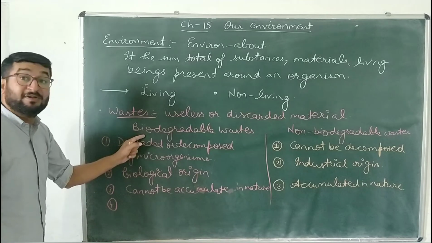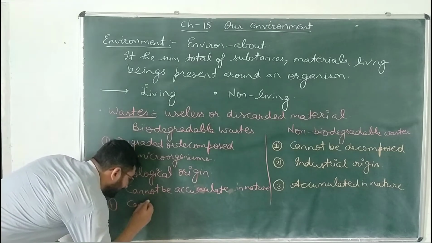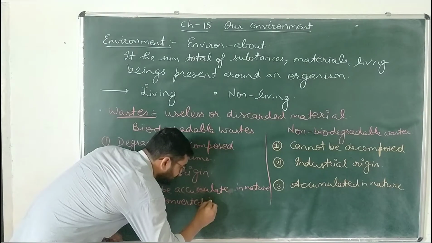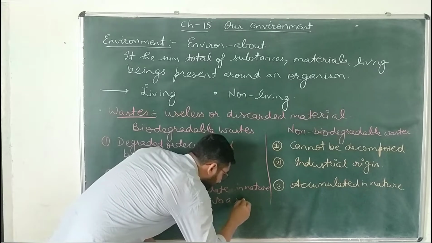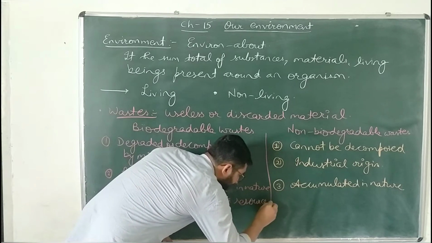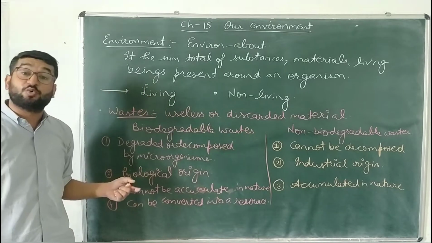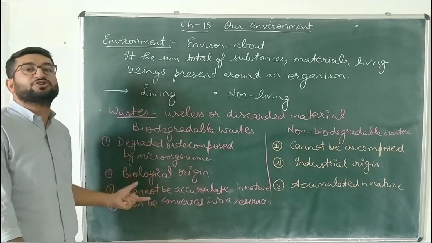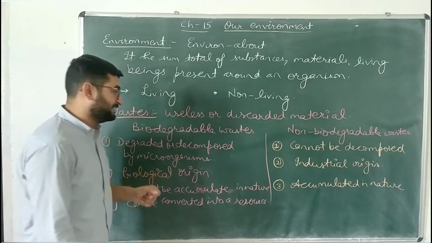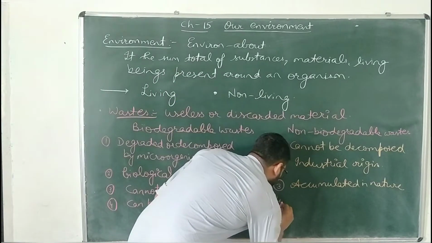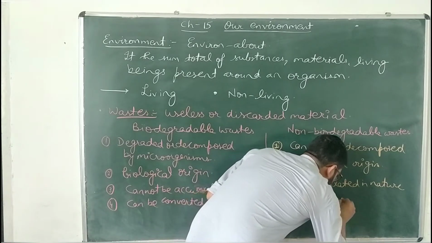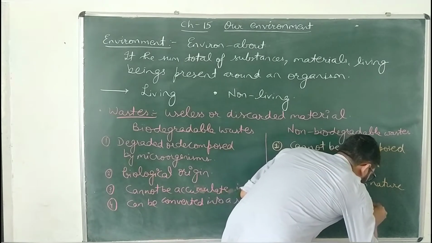So biodegradable waste can be converted into a resource. हम बायोडिग्रेडेबल वेस्ट को एक यूजफुल रिसोर्स में कन्वर्ट कर सकते हैं बाय डीकम्पोजिशन, whereas the non-biodegradable waste cannot be converted into a resource.